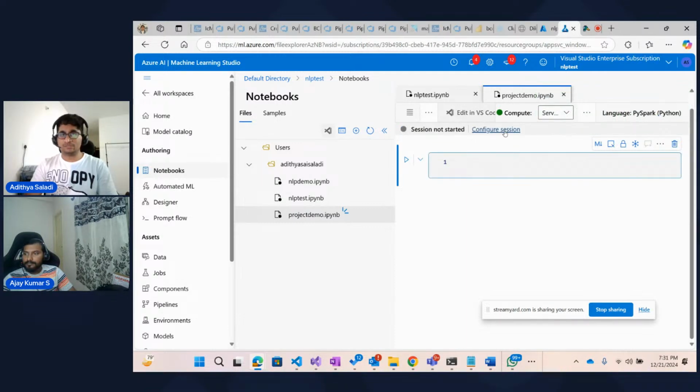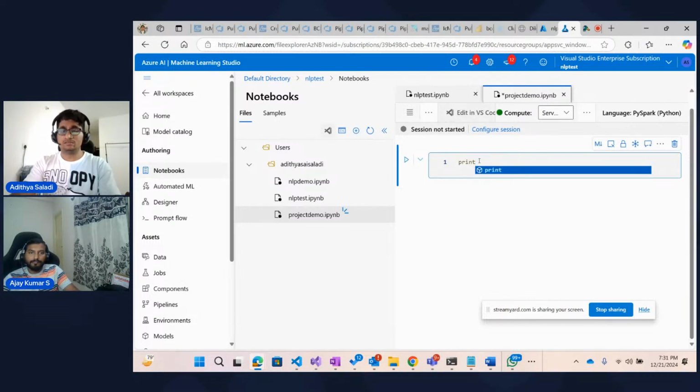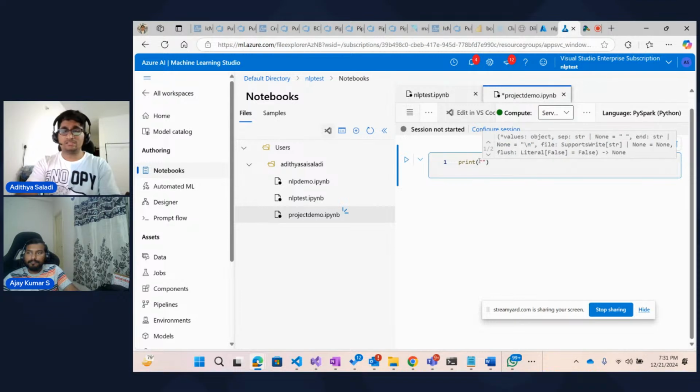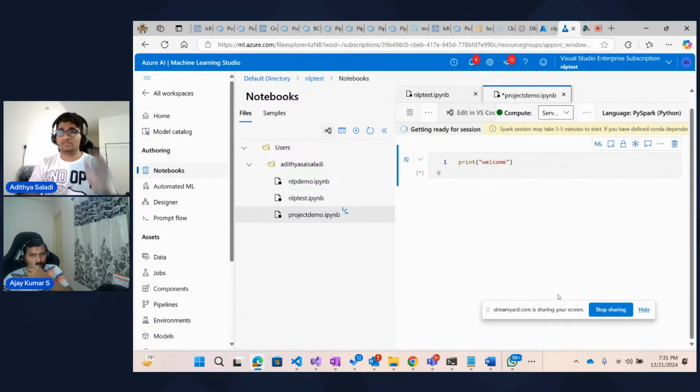For this to execute, we need a compute. We are getting a default compute here, which is the serverless Spark compute. You can clearly see the session is not started. First, let me do a print statement. I'll say welcome, right? And let me execute this.